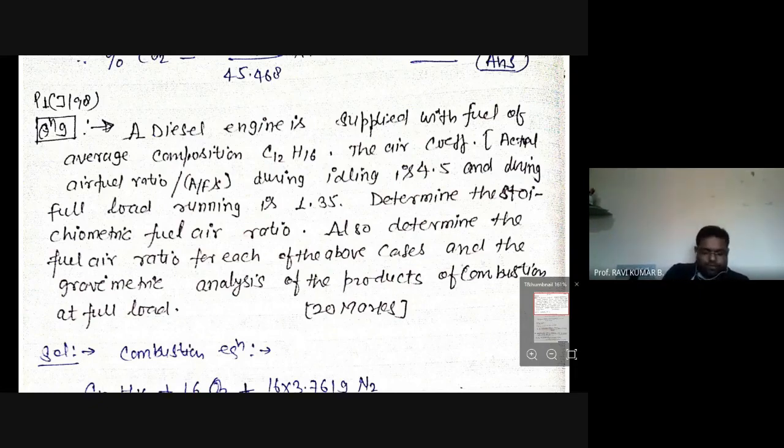The first part is to find the stoichiometric air fuel ratio. That means you need to write a chemical equation for complete combustion using the standard formula, and from the pre-combustion and post-combustion products in that equation you will find the stoichiometric air fuel ratio. The second part asks about the fuel air ratio for each of the cases, for idling separately and for full load separately. Then the gravimetric analysis, that is the mass percentage analysis of the combustion product.